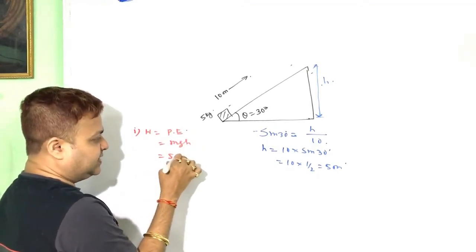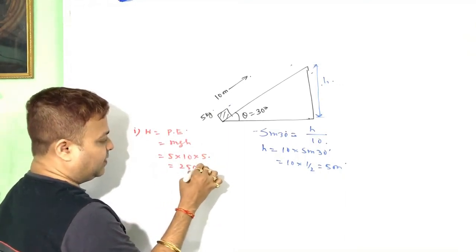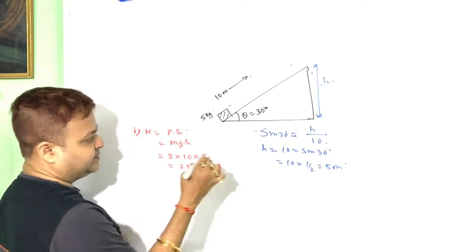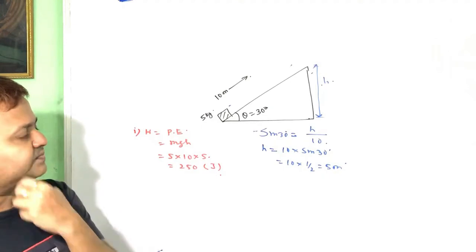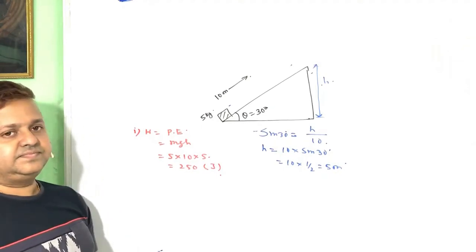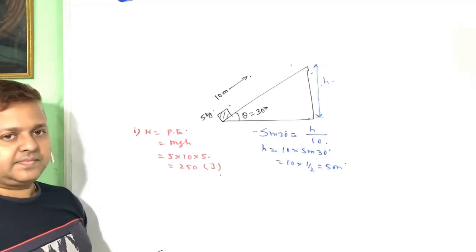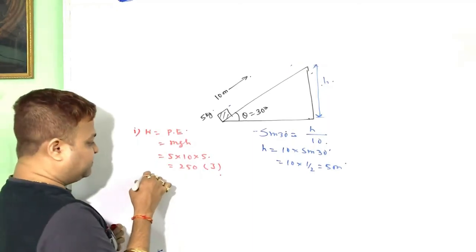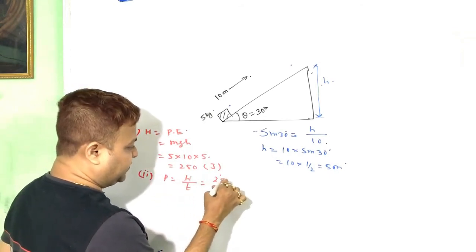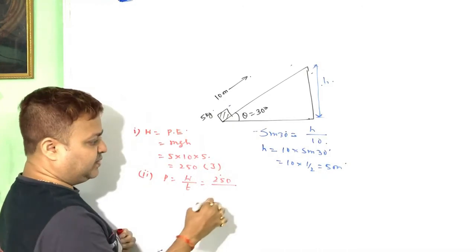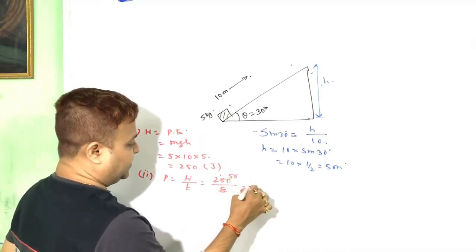M is 5 kg, g is 10, into 5 meter, that is 250 joule. This is the work done. And what is the power? Work done per unit time, that is 250 by time, 5 seconds, that is 50 watt.